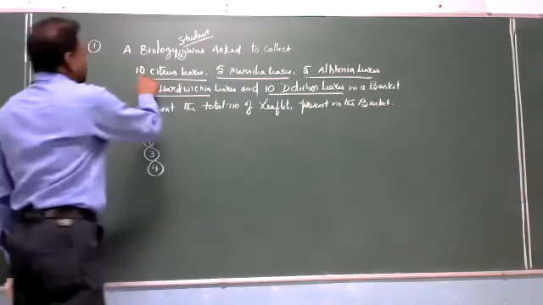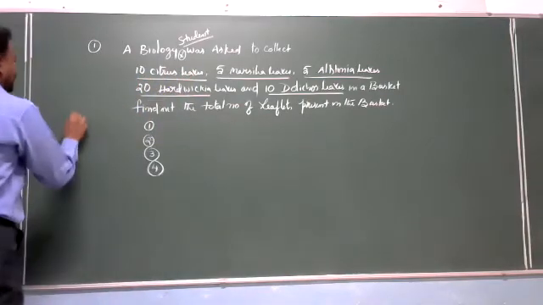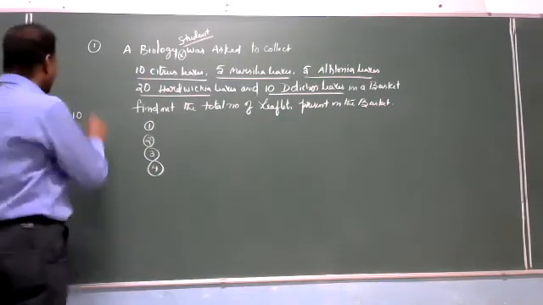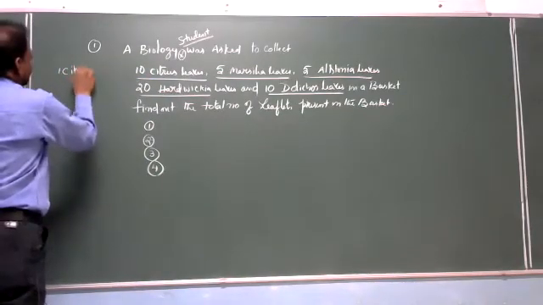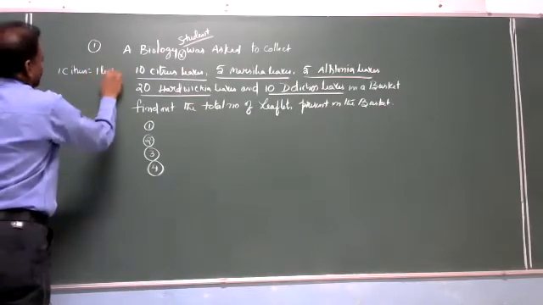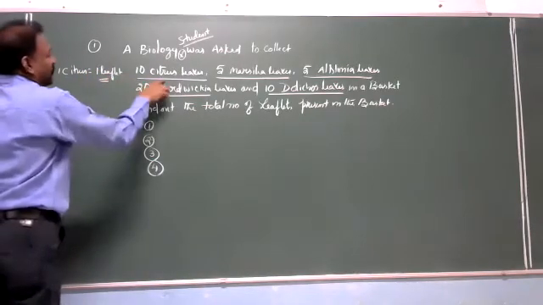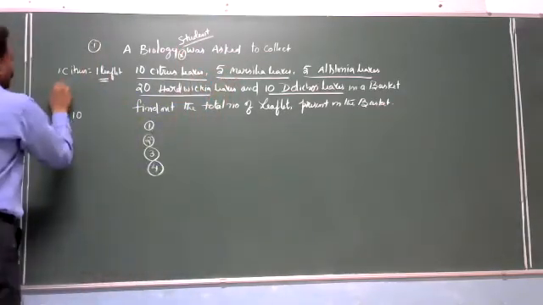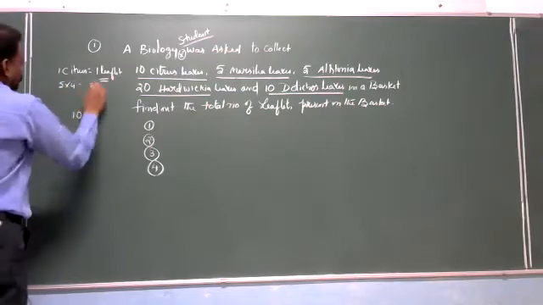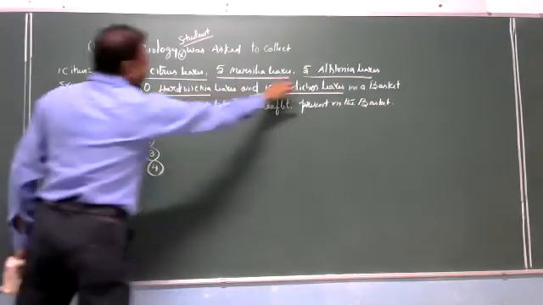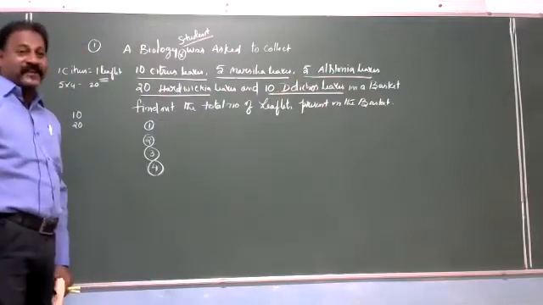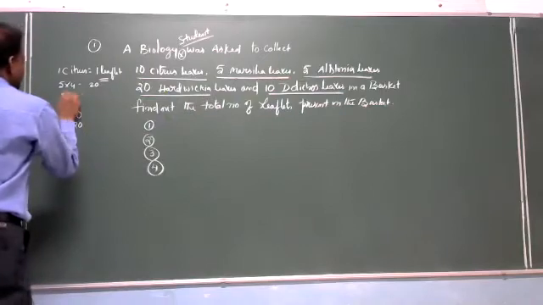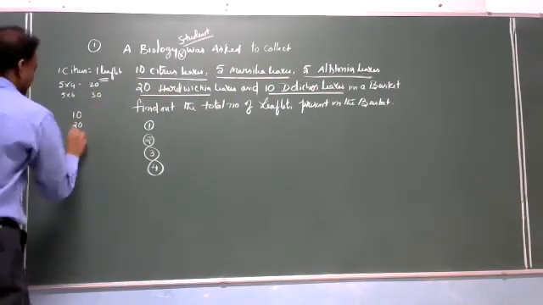How many are there? For example, 10 citrus leaves, 10 leaflets. One citrus leaf is equal to 1 leaflet. Why? It is a unifoliate compound leaf. Marsilea is tetrafoliate, 5 into 4, 20. Alstonia, more than 5, so minimum 6. 6 into 5, 30.